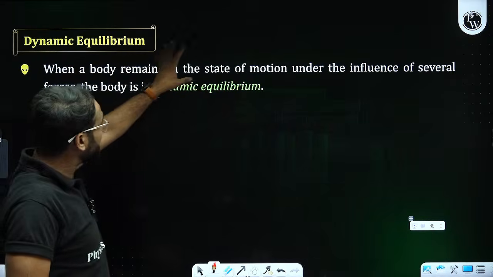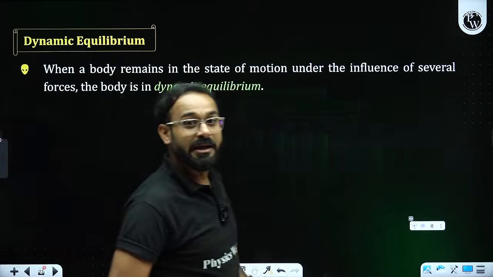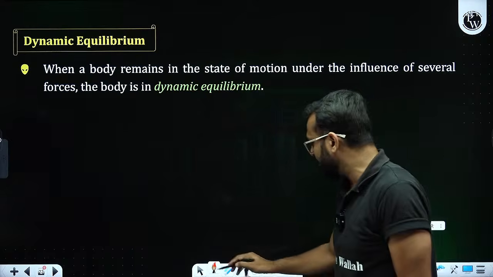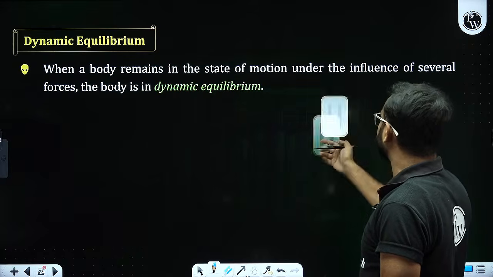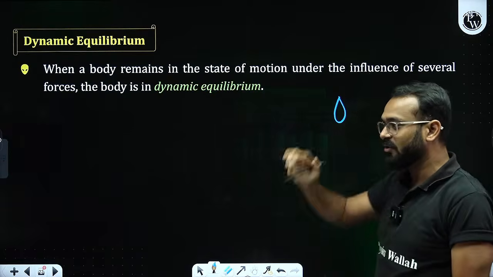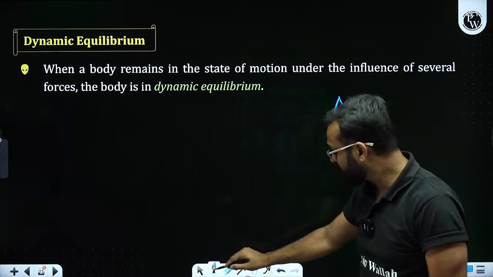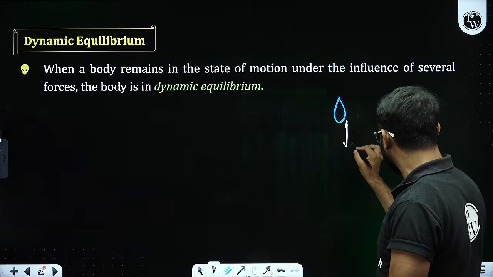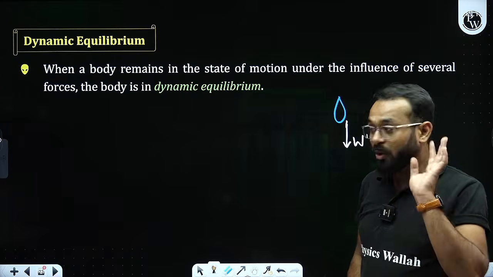Dynamic equilibrium says when the body remains in a state of motion under the influence of several forces, the body is in dynamic equilibrium. By giving you an example, let me tell you. This rainy season is going on, right? The water droplets are coming down. I'm just considering one water droplet. How many forces are going to act? Sir, the weight is going to act downward. Weight of the water droplet.